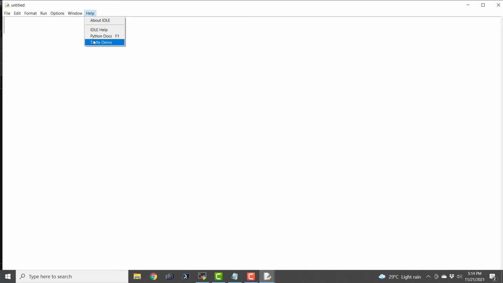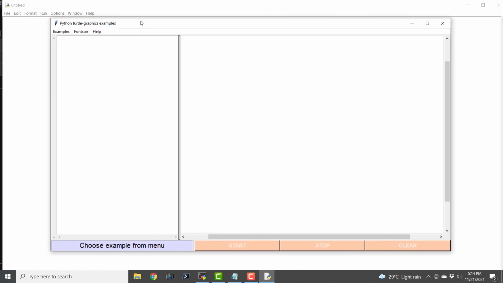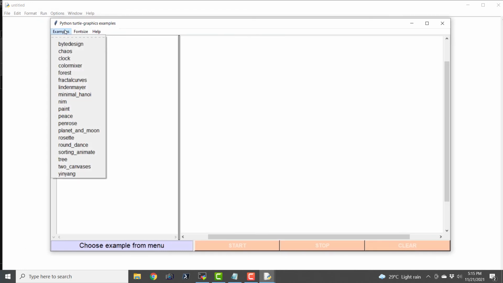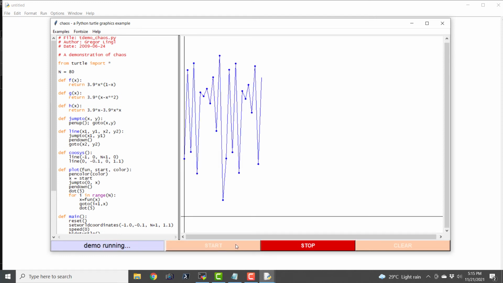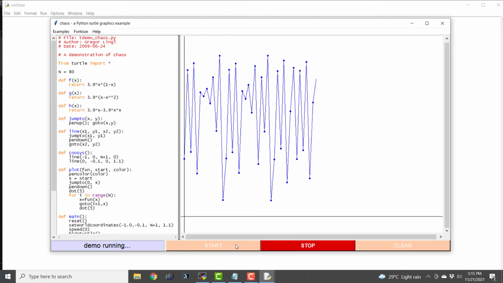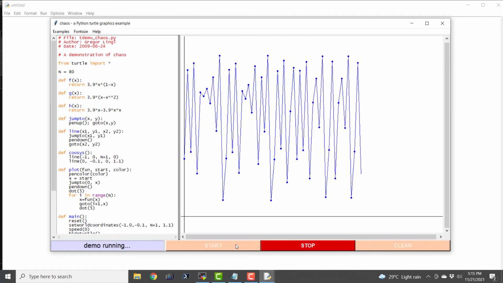Another interesting feature is this turtle demo. It is a program written in Python to show you all the examples of the turtle library of Python. It is very interesting. This is the very first time I am seeing this sort of demo in Python's IDLE.